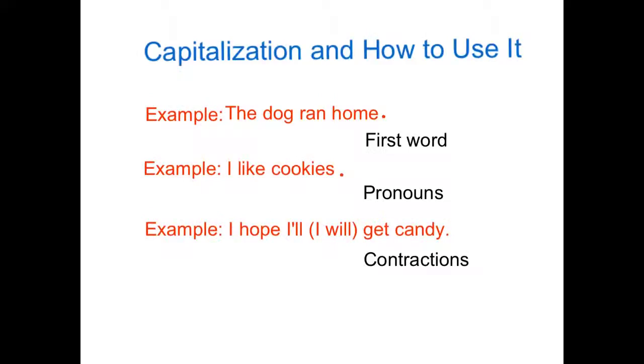Capitalization and how it's used. This slide shows when capitalization should be used. Capitalization is when you use an uppercase or capital letter to show that something is important. A word is important when it is the first word of a sentence. For example, The dog ran home. The T in "the" is capital because it is the first word of the sentence.